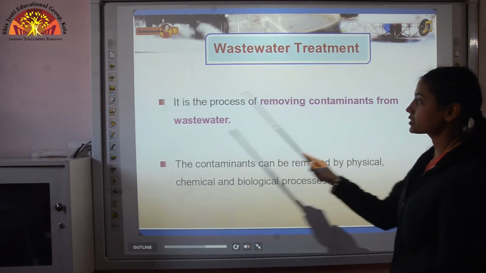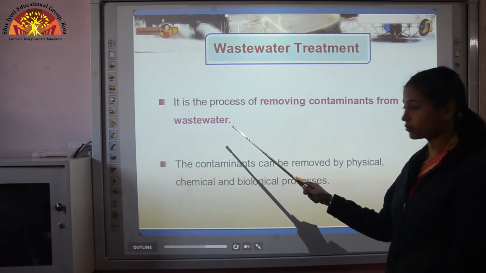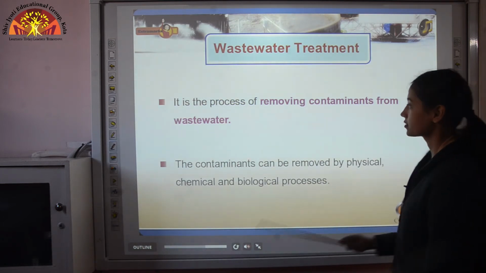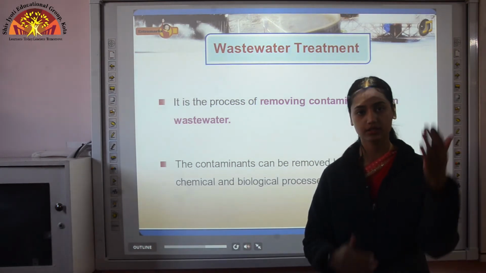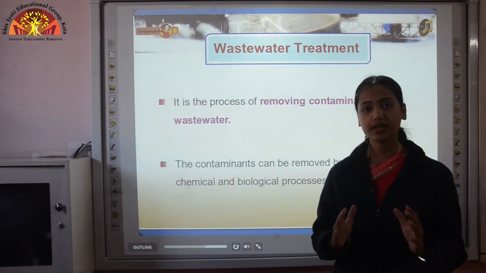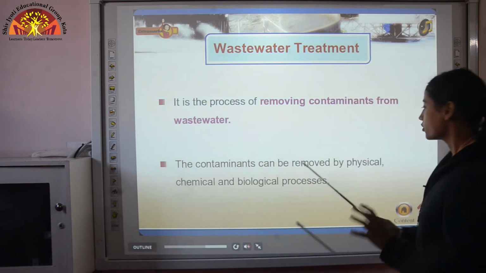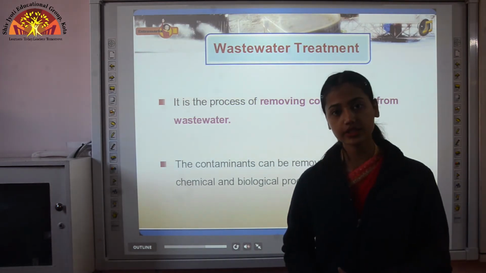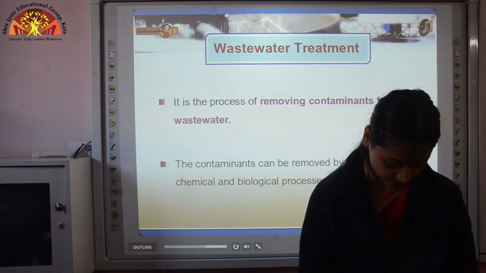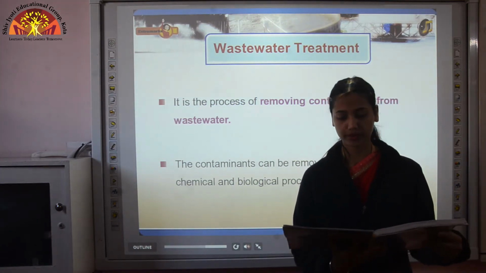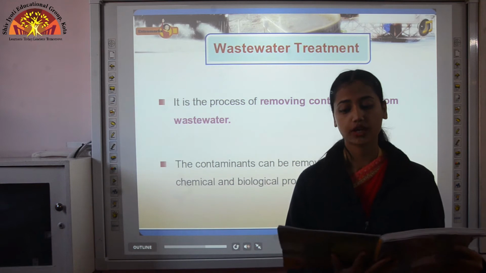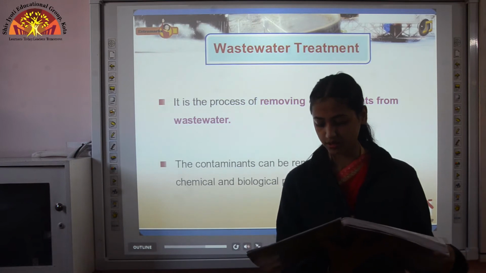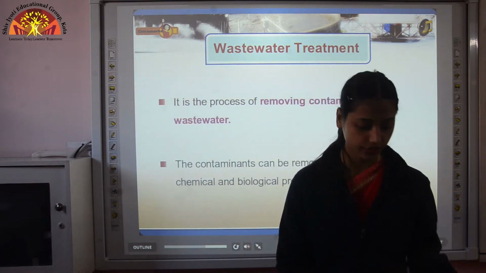Now wastewater treatment is the process of removing contaminants from wastewater. The contaminants can be removed by physical, chemical and biological processes. Now it is not a one-step process, it needs many steps. Those steps are divided basically into three parts: physical, chemical and biological, or we say primary, secondary and tertiary. So here comes your next internal question, which you have to write on page 221. Name 3 stages which are involved in sewage treatment. Mark the answer: sewage treatment involves 3 stages: primary, secondary and tertiary.